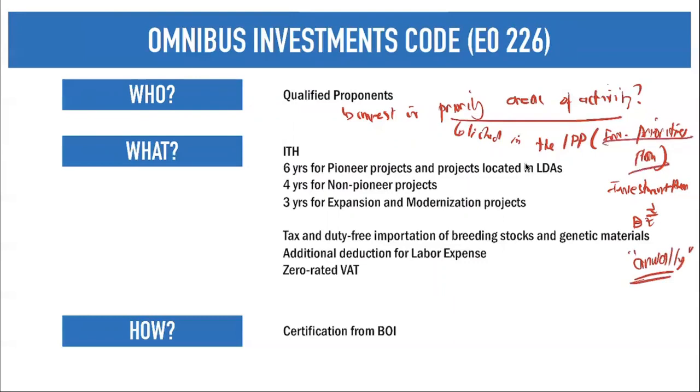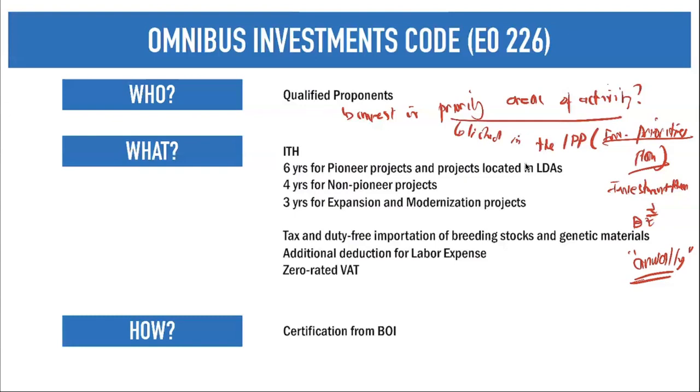It will change annually. So there will be an annual list of activities or undertakings which are considered priority areas, considered, of course, critical for our country's attainment of economic growth and development.